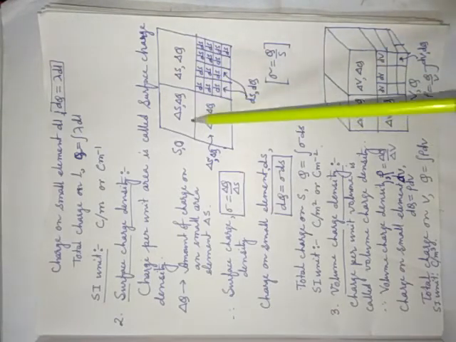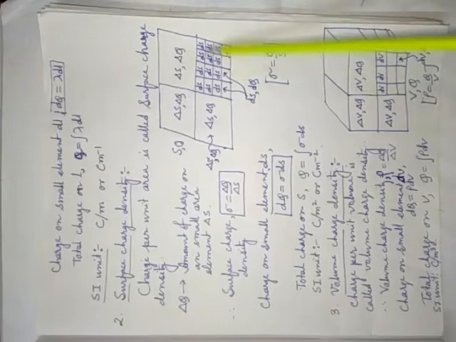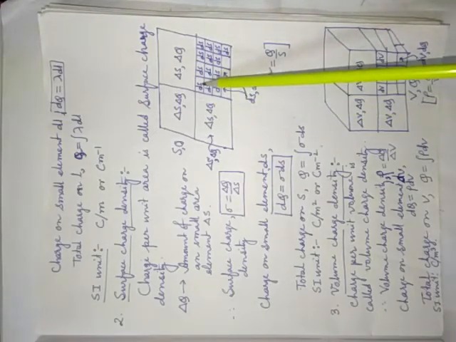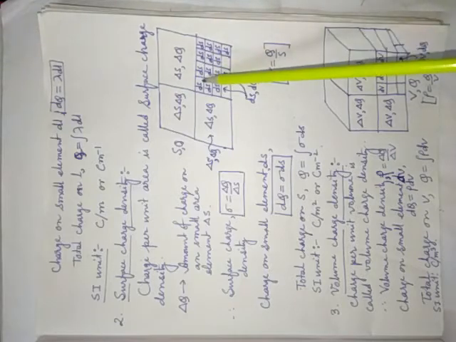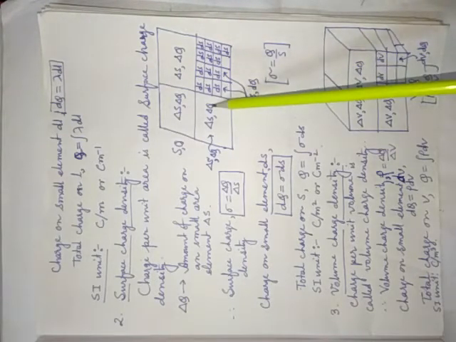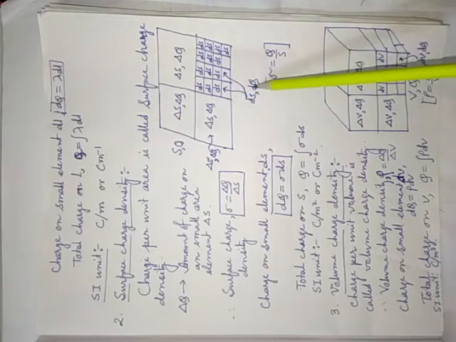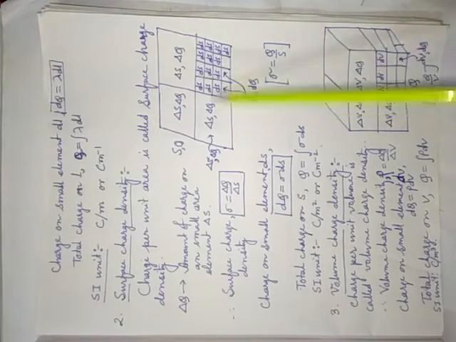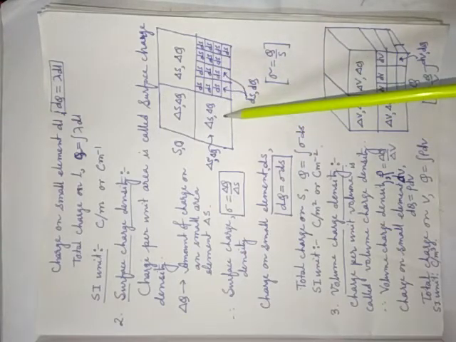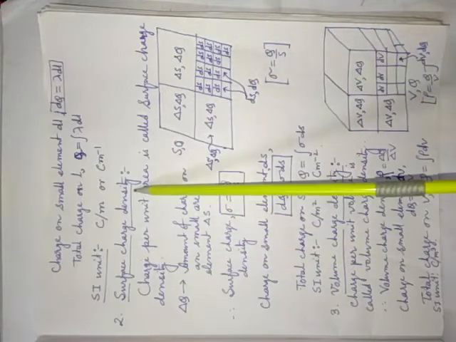Again, if you divide delta S into very small portions, that means delta S tends to 0, the limit of delta S tends to 0 means dS. Again, dS will contain how much charge? A small dq. That means delta Q tends to 0, very small, that means dq. See, this diagram is not given in your book clearly, but I have drawn this diagram to help you understand in a better way. Now see here, what is surface charge density?